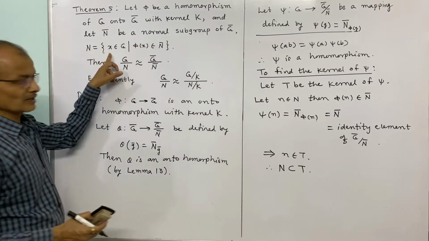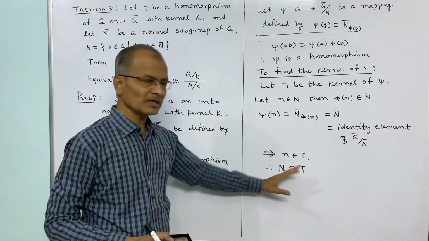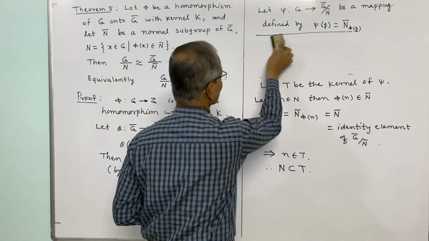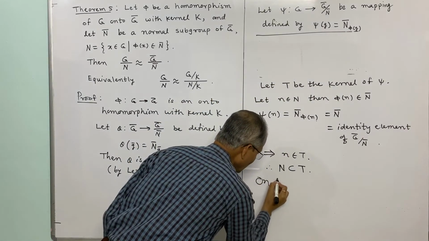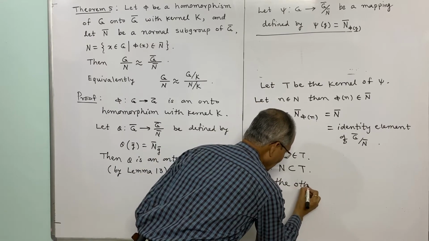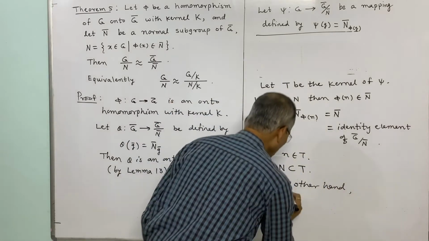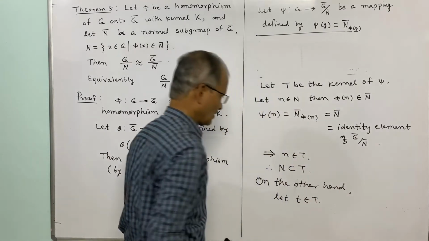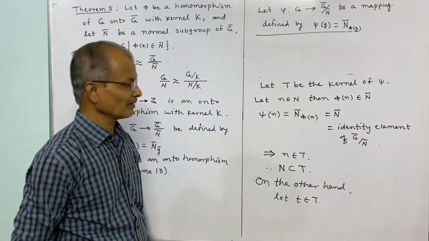N, we have used this definition given in the theorem, and on the other hand we will prove T is also a subset of N. Let t belong to T. And if t belongs to T, then we assume T is the kernel of psi.